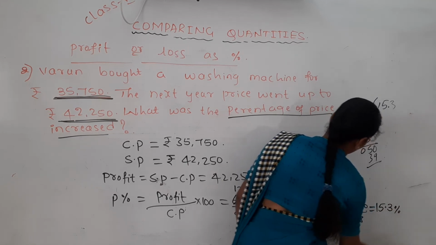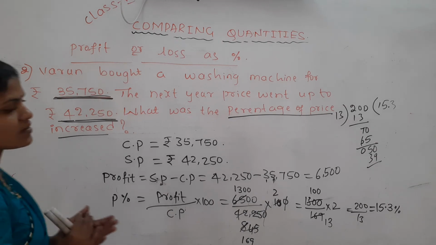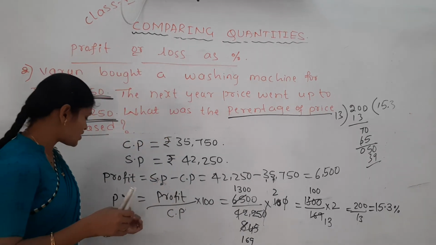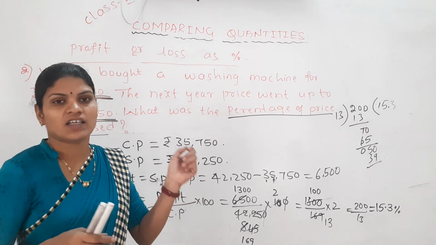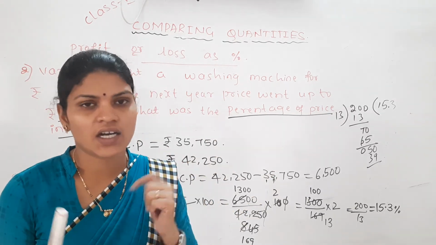15.3% is the amount by which it is increased here. The percentage of the price increase is 15.3%. Yes, like this we have to find the profit percent as well as the loss percent. Profit percent equals profit divided by cost price into 100. If you are finding the loss percent, it is loss amount divided by cost price into 100.